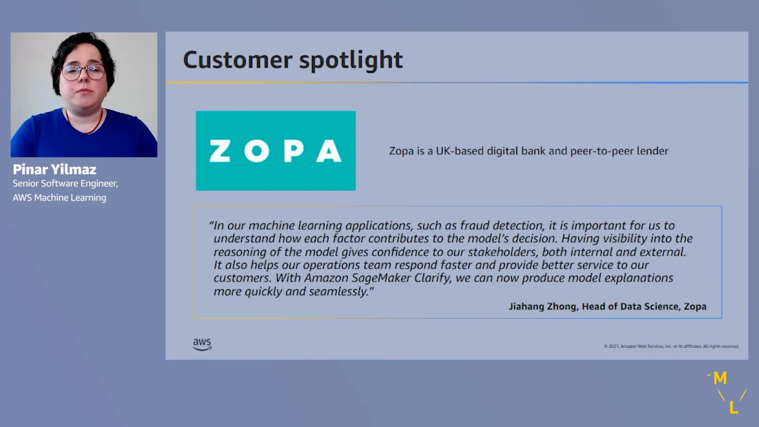So let's hear from some of our customers. Zopa is a UK-based digital bank. They use SageMaker Clarify to explain the model behavior so that they can understand how this model arrives at its predictions and drive confidence in terms of the model behavior, so that they can be sure that the model is picking up on the right attributes that aligns with the business initiatives and also domain expertise.